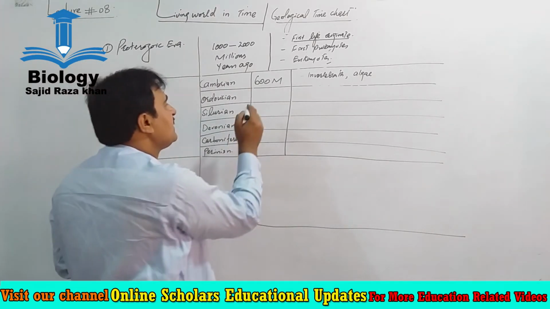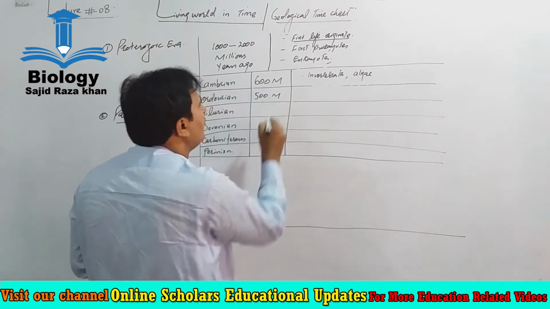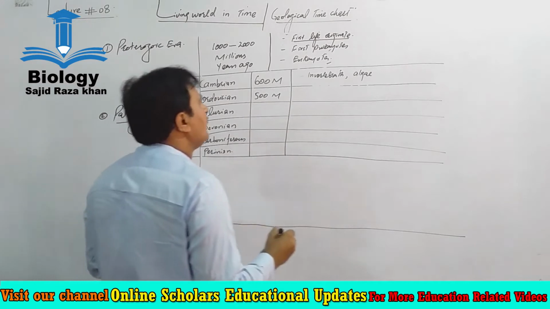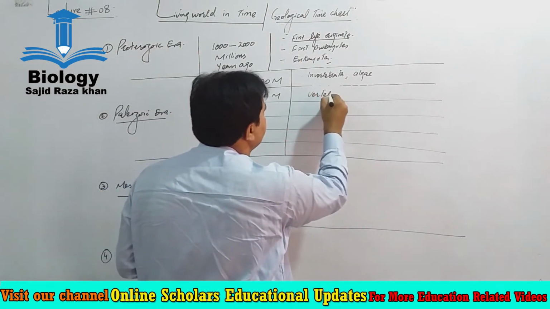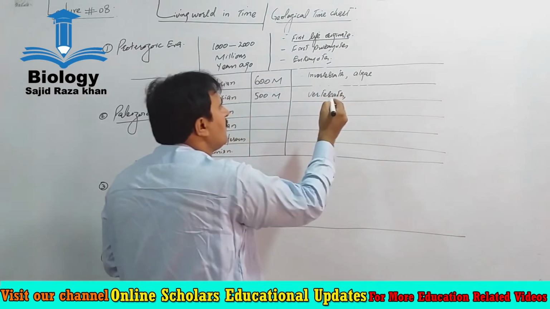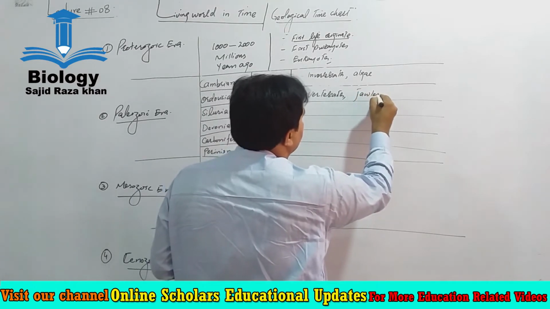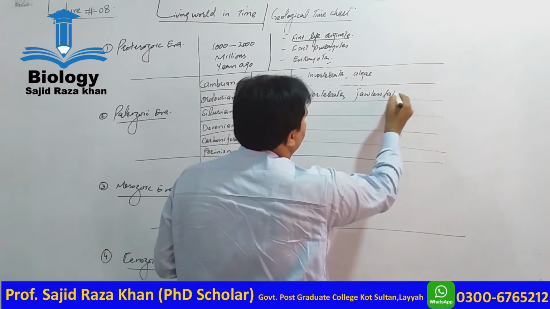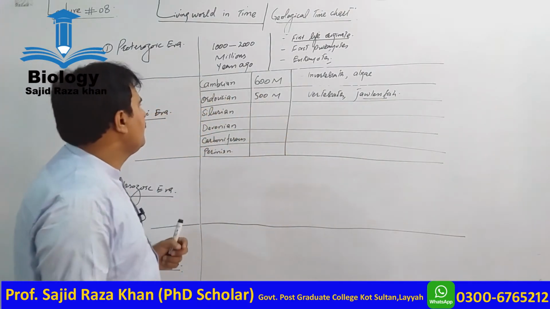Next is the Ordovician period, that is 500 million years old. In this period, among the vertebrates, the first vertebrates, that is jawless fish, appeared.